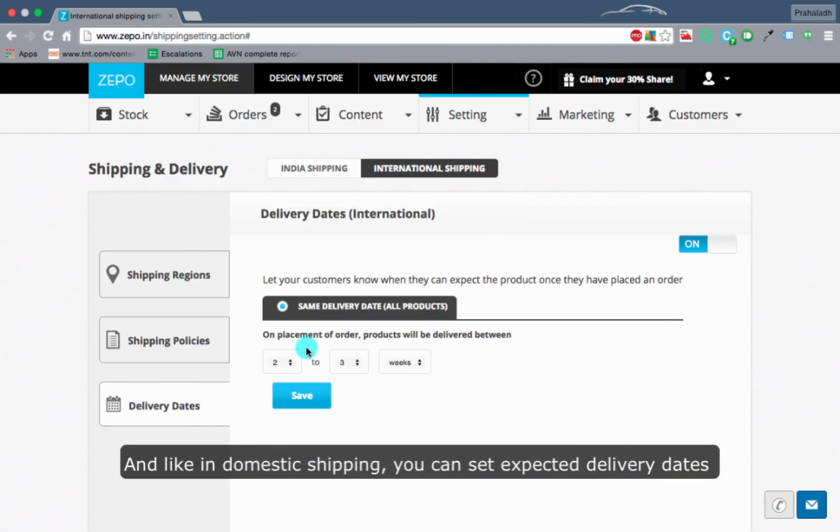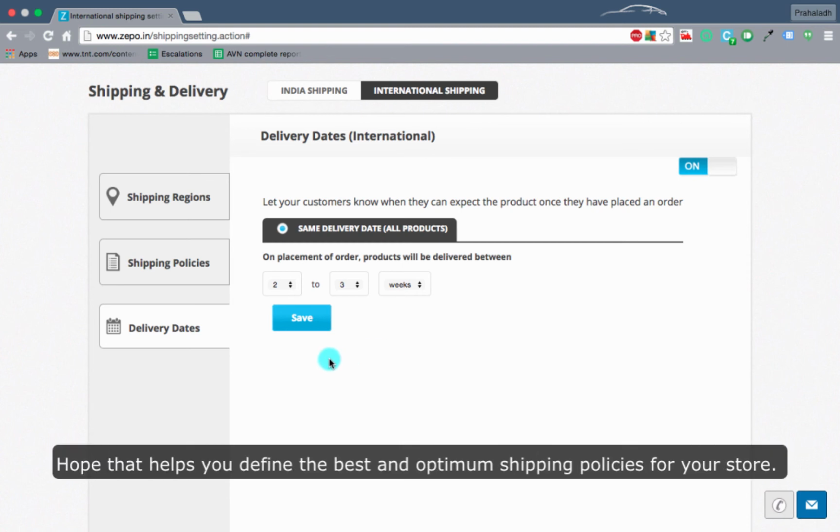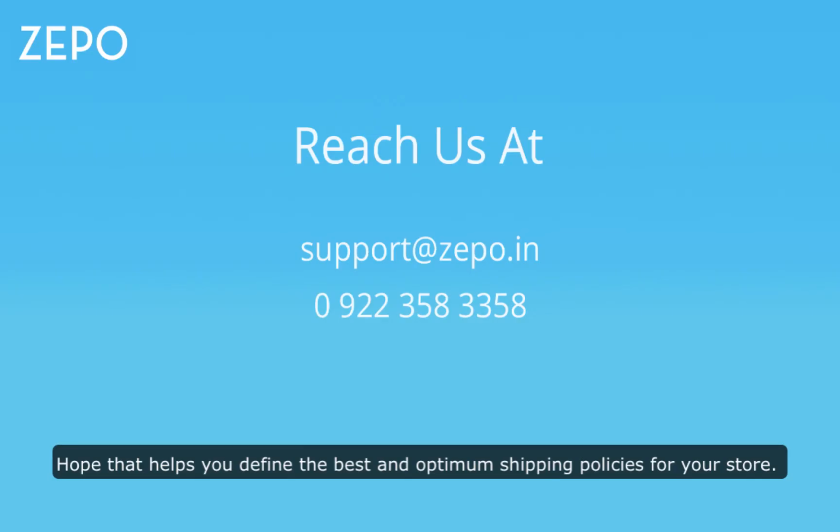And like in domestic shipping, you can set expected delivery dates for your international deliveries too, in days, hours, or weeks. Hope that helps you define the best and optimum shipping policies for your store.